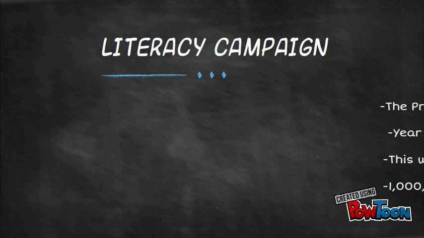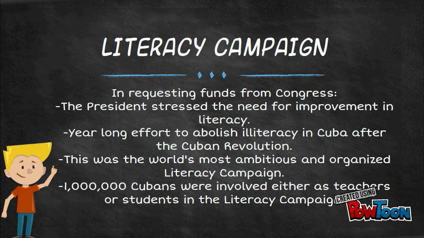In requesting funds from Congress, the president stressed the need for improvement in literacy. This was a year-long effort to abolish illiteracy in Cuba after the Cuban Revolution. This was the world's most ambitious and organized literacy campaign. About 1 million Cubans were involved either as teachers or students in the literacy campaign.